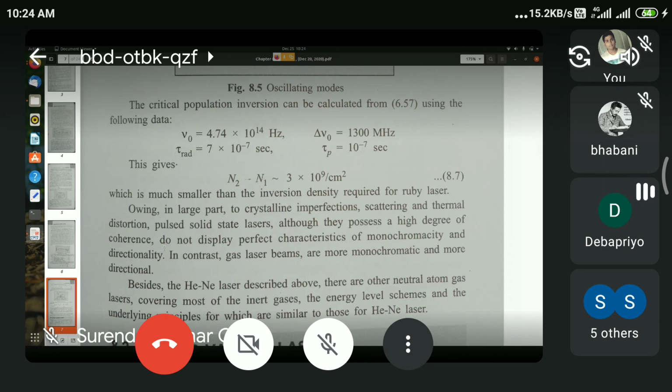It's quite an interesting type of laser. Interesting also because the carbon dioxide laser was invented by an Indian, as I said, Dr. C.K.N. Patel. So you would be proud to know that and read about his invention. But we just don't have enough time to discuss all the different types of lasers. So as far as gas lasers are concerned, I have discussed the helium neon laser, and next we shall move on to semiconductor lasers.